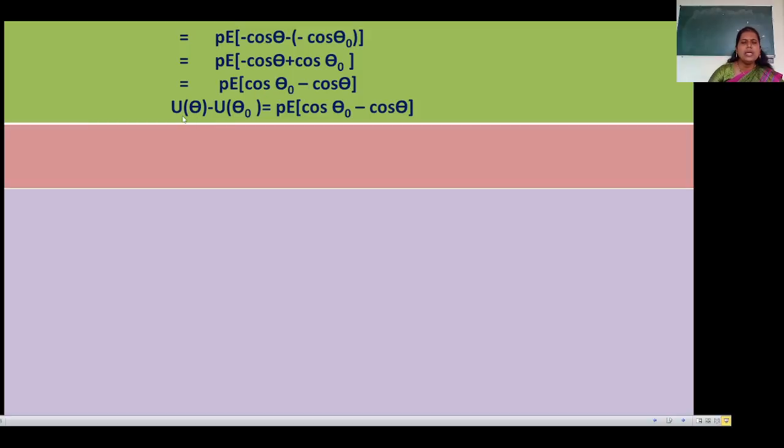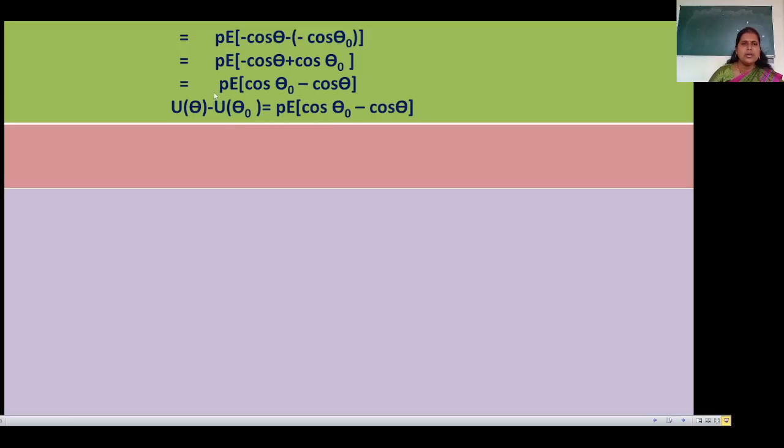Now it is the electric potential energy. So when an electric dipole is placed in a uniform electric field, it tends to rotate, so we can write U theta minus U theta 0 is equal to PE cos theta 0 minus cos theta. That is the equation for the potential energy of an electric dipole placed in a uniform electric field.